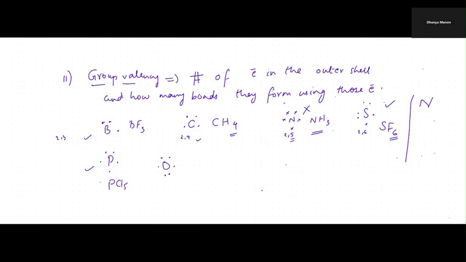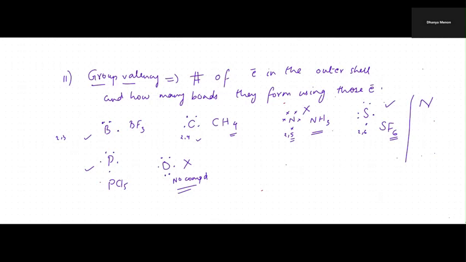Now, there is no compound in which the oxygen is using all the 6 electrons. So oxygen is also not matching. It cannot form a compound where it is using up all the electrons. Both oxygen and nitrogen, you can see, are very small elements. So they cannot use up all the electrons to form the bonds, because if they use up all the electrons, then there can be chances of repulsion between the electrons.